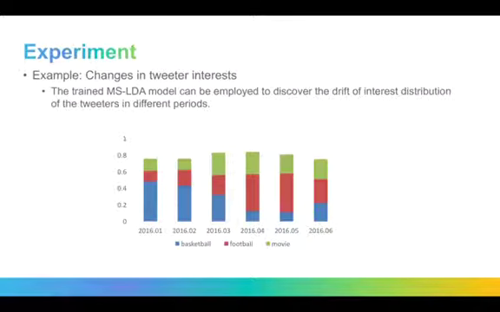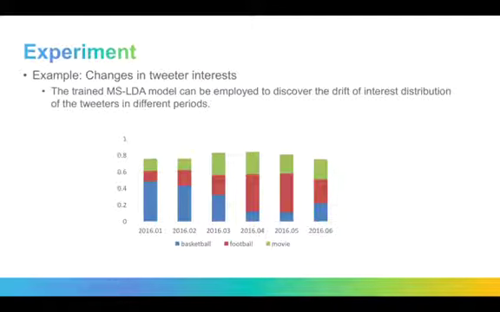Generally speaking, the interests revealed by tweets are always changing, which indicates the drift by time, because all of the Twitter's tweets are grouped according to different granularities of time periods. The trained MSLDA model can be employed to discover the drift of interest distribution of the tweets in different periods.